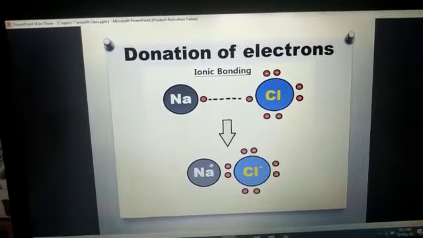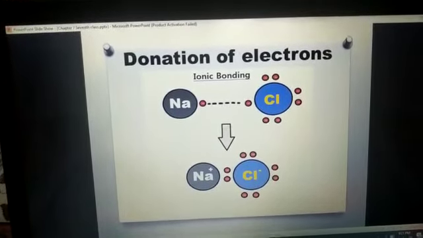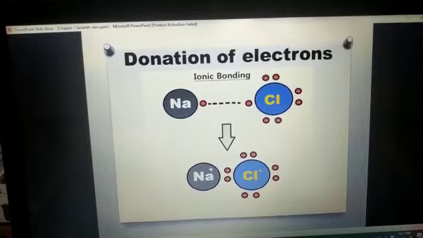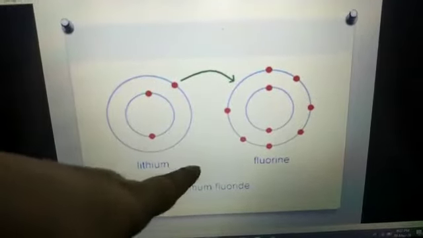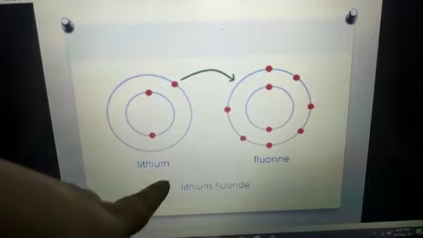Let me show it to you with some other example, by giving the example of some other compound. See students, here I am showing you the next example, lithium fluoride. Lithium is Li, fluoride means F. LiF. The formula of lithium fluoride is LiF.